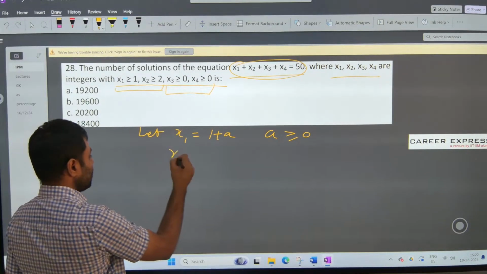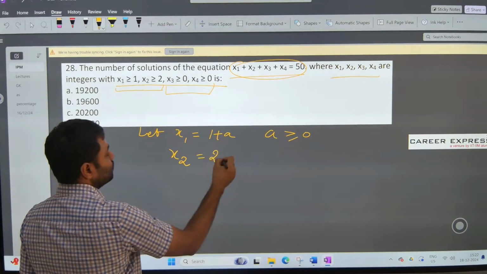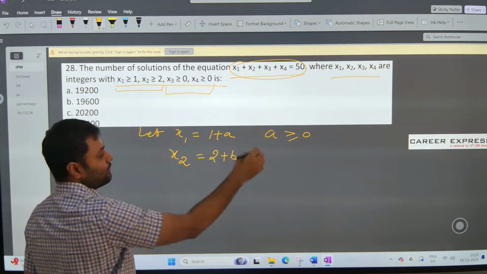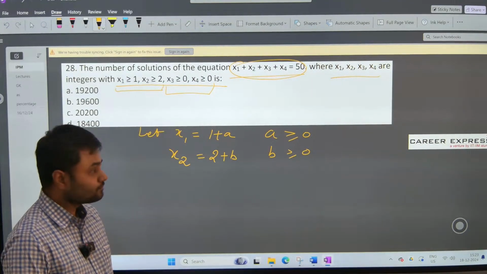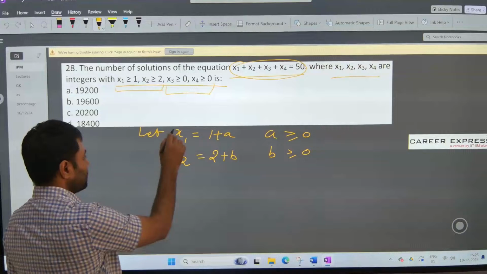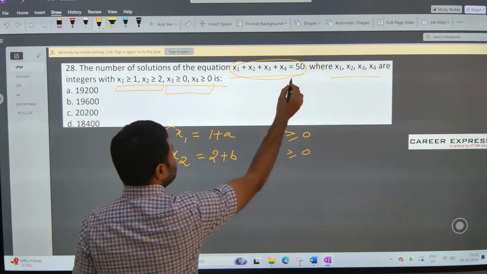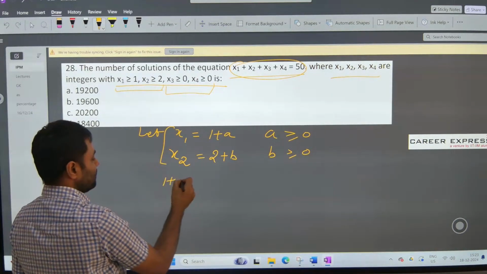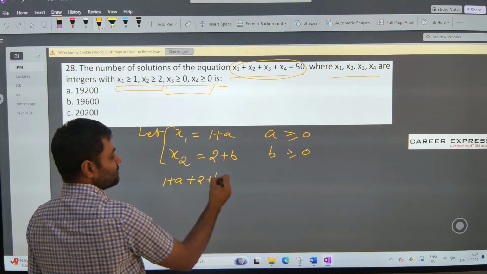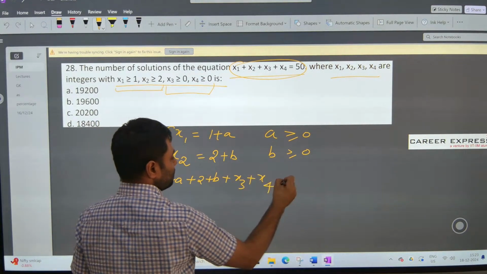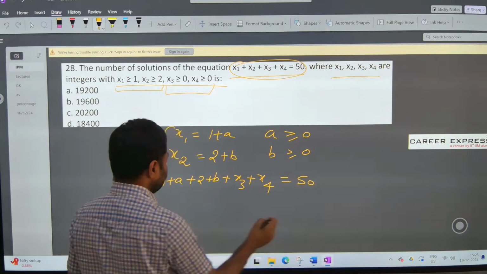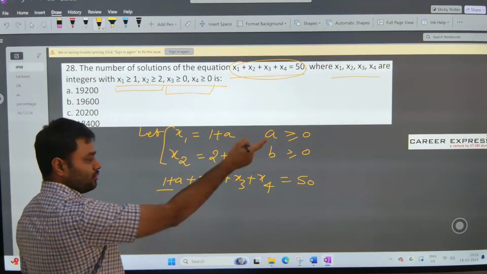Similarly, I can assume x2 as 2 plus b, and by the same logic, b can also be more than or equal to 0. Right? So if we replace these two values of x1 and x2 in this equation, what do we have? 1 plus a plus 2 plus b plus x3 plus x4, that should be equal to 50. Now this 1 and 2, they can go to the other side.